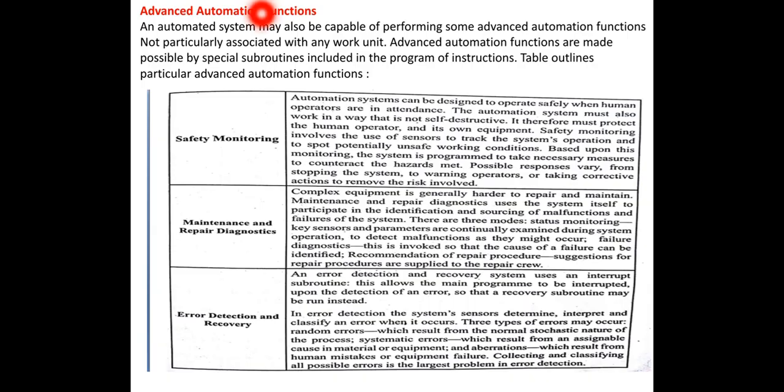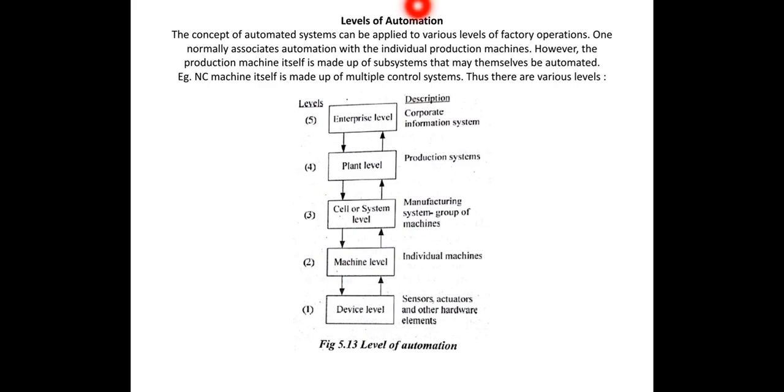So, advanced automation functions: safety monitoring; then second one, maintenance and repair diagnostics; error detection and recovery. These are the levels of the automation. First one is the device level. This is the base level. In this level we use sensors, actuators and other hardware elements to actuate this level.